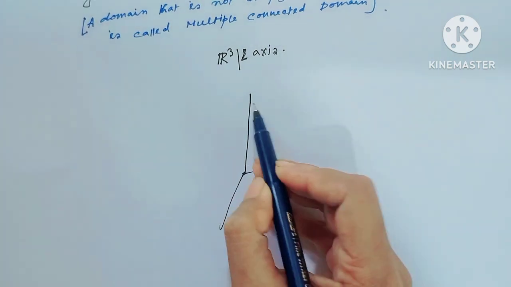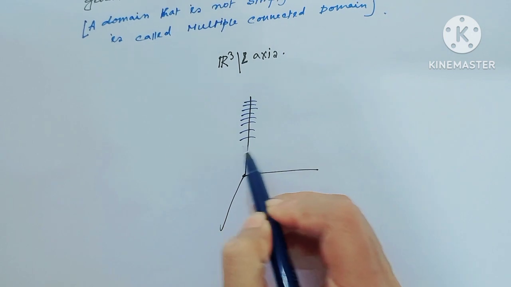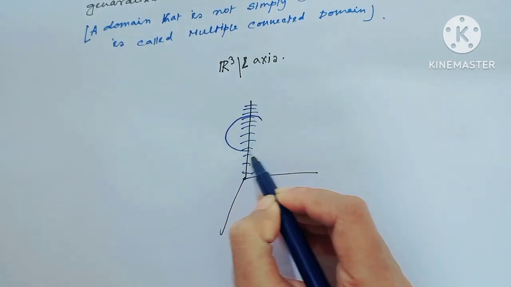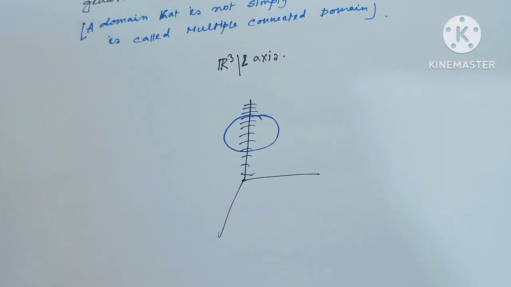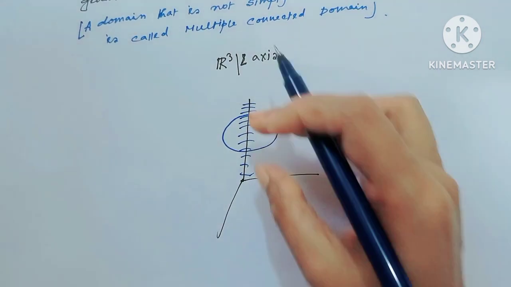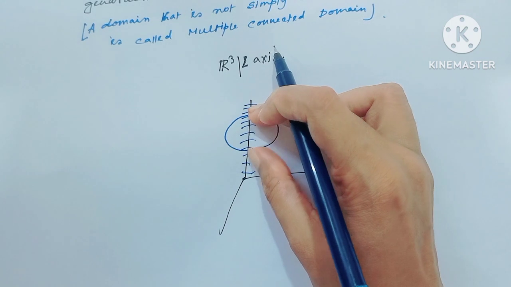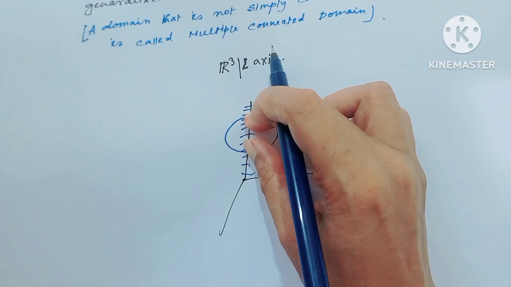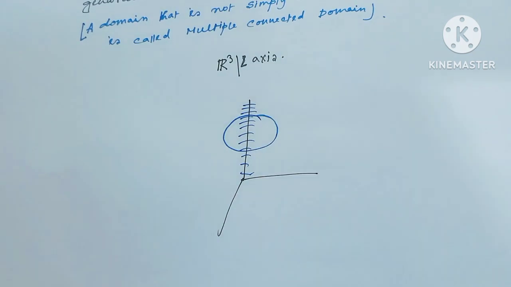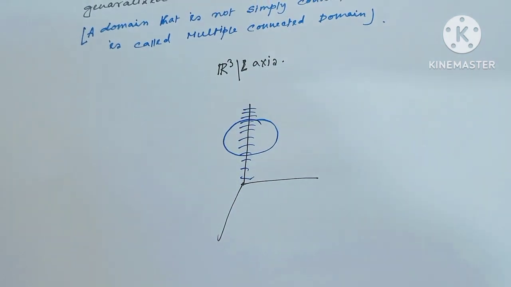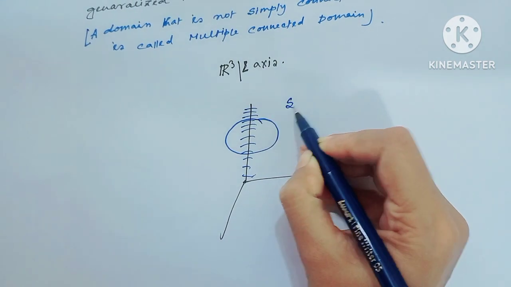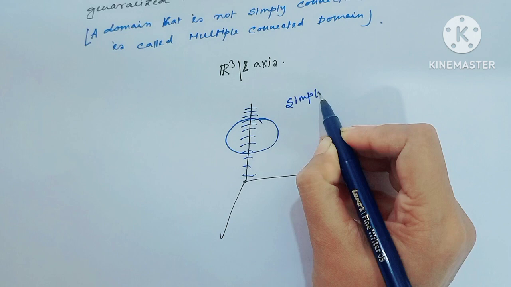No, because here the z-axis is omitted. If we consider any curve here and we shrink it, then it always intersects the z-axis. So R3 minus the z-axis is not simply connected,